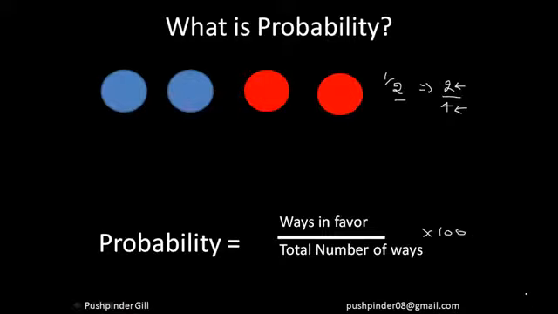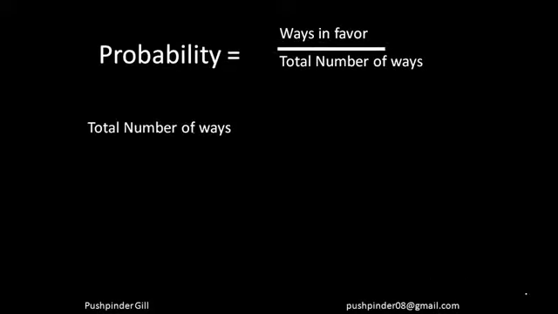You remember saying that there are only 20% chances of this happening. That means out of a total of 100 cases, 20 cases are such in which this thing is going to happen, right? So this is what probability is. I hope everyone understood the basic meaning of probability. Let's move ahead and understand the probability thing. So probability is ways in favor divided by total number of ways, right?